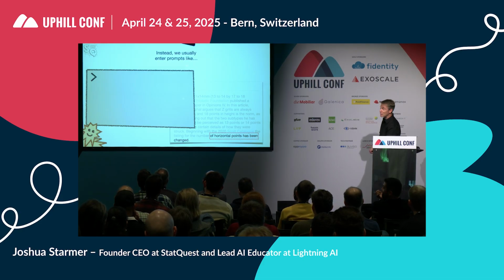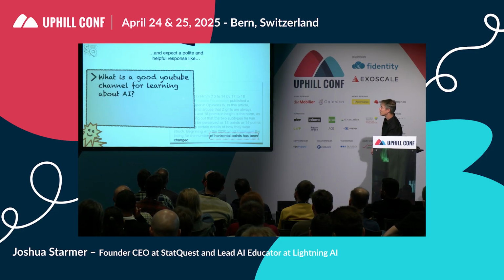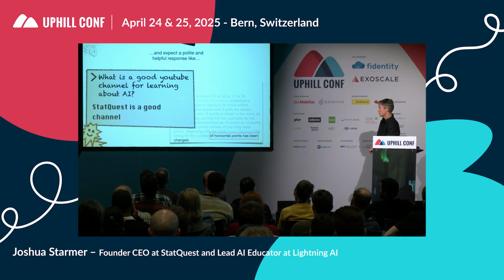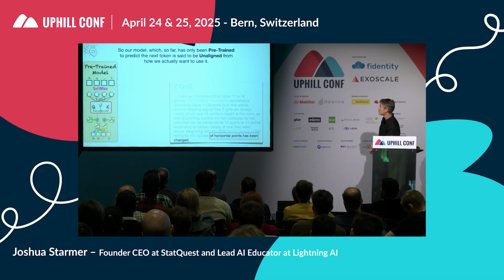Instead, we usually enter prompts like these. What is a good YouTube channel for learning about AI? And expect a polite and helpful response like, StatQuest is a good channel to learn about AI, bam. In other words, when we prompt an LLM with a question, we expect a response that is both polite and helpful. So our model, which so far has only been pre-trained to predict the next token, is said to be unaligned from how we actually want to use it.